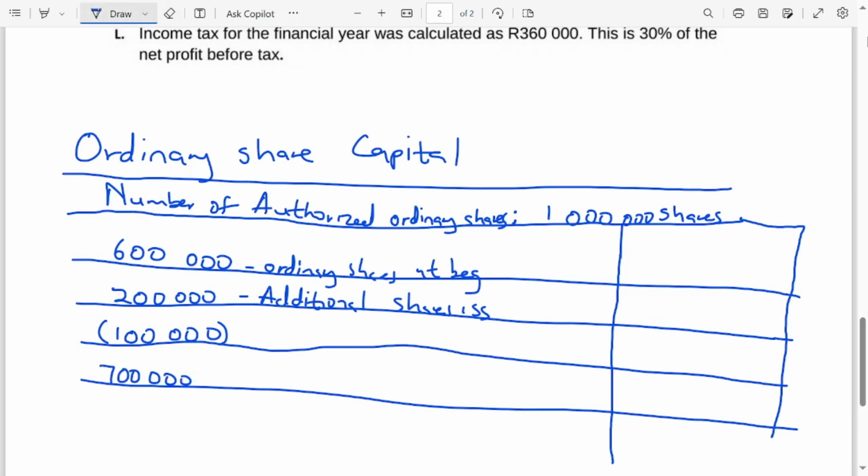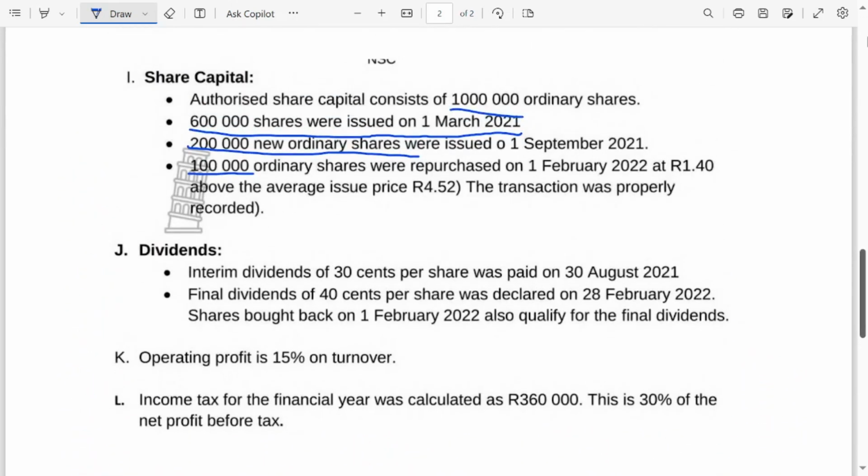So this is a buyback of shares, the shares bought back, and these 700,000 are the ordinary shares at the end of the financial year. The shares were purchased on the 1st of February 2022 at 140 above the average issue price of R4.52.